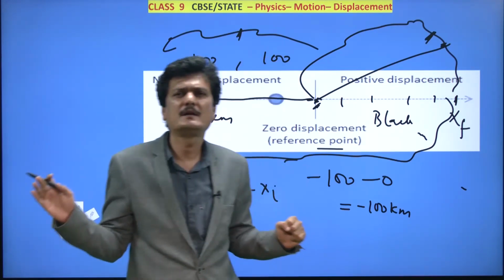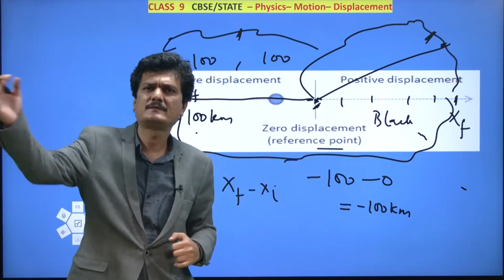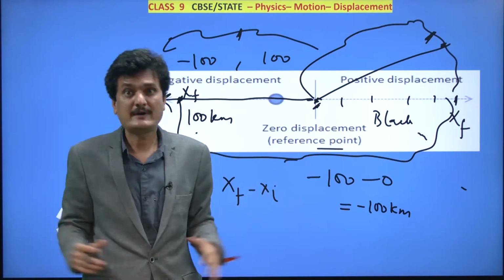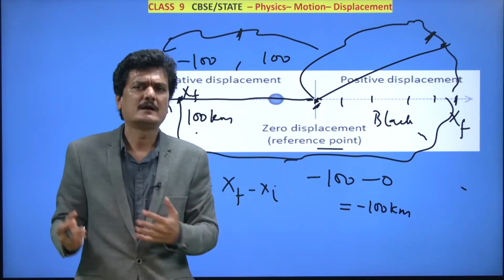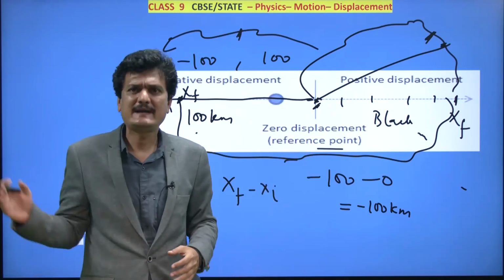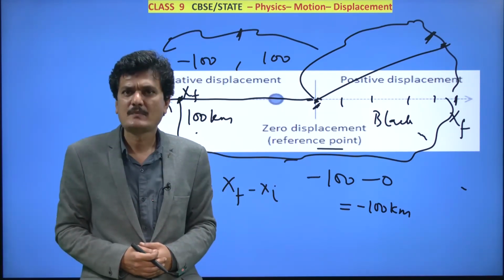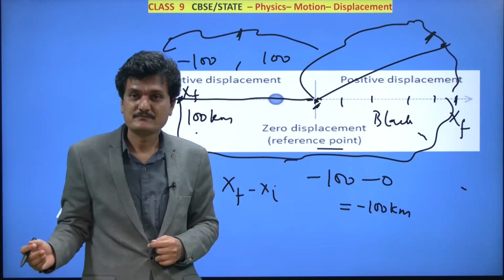Just spare a moment, absorb the things, and try to think: we went to that mall or that multiplex, and we took a different route, and this was the displacement. In this way, whatever is interesting to you, try to apply these concepts there. Before starting to watch this classroom TV, you went somewhere else and you came back. So what was your displacement? 0. But what is the distance traveled by you? You will have to measure that.